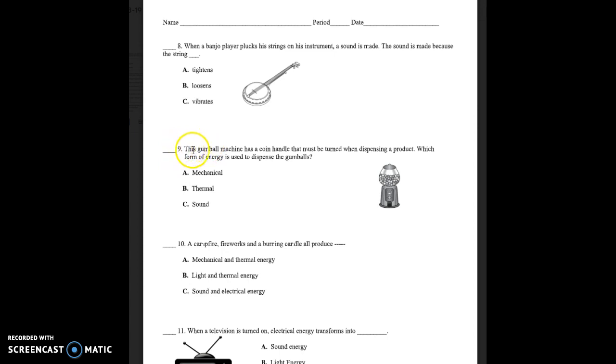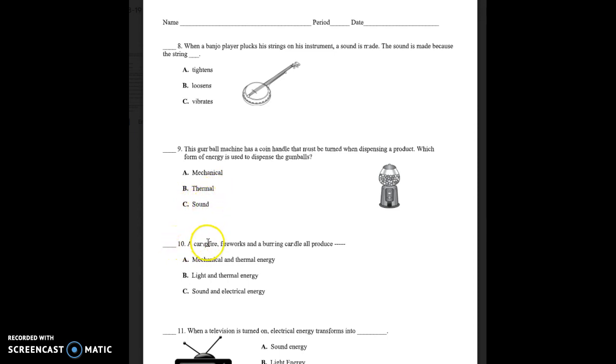Number 9. This gumball machine has a coin handle that must be turned when dispensing a product. Which form of energy is used to dispense the gumballs? A. Mechanical, B. Thermal, C. Sound.